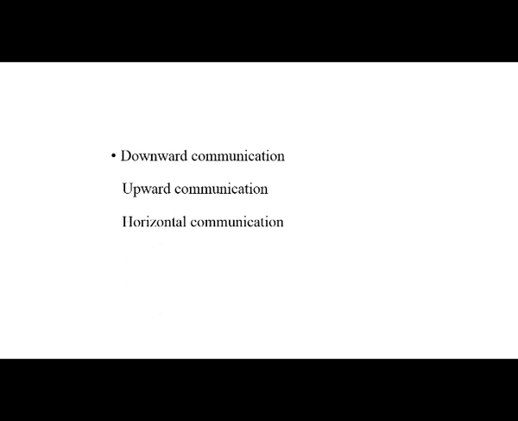Downward means it starts from the top management and flows downwards, right? The top CEO or MD of an organization generates the information, and it flows downwards. It may be in terms of orders, directives, instructions. Upward communication means what the workers send back, that may be reports, suggestions, complaints. This is an example of upward communication.